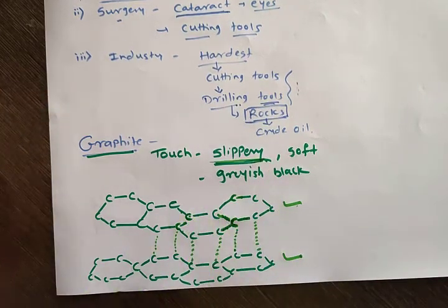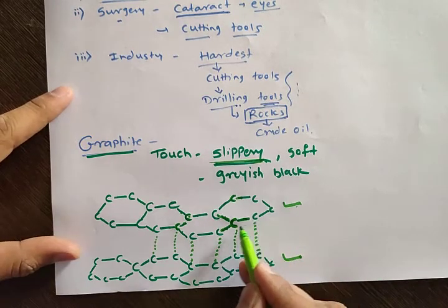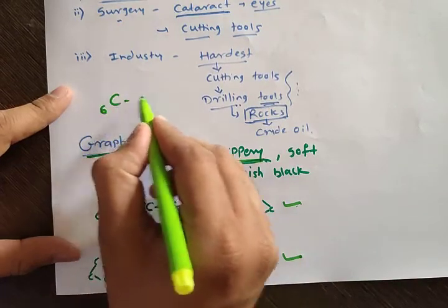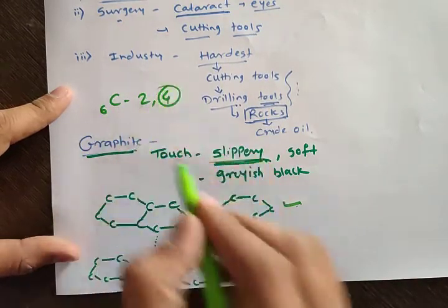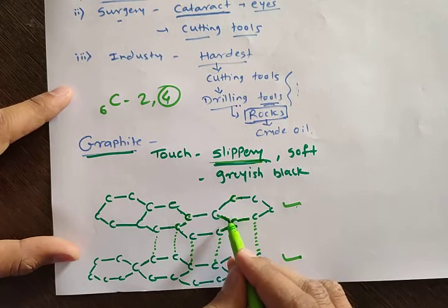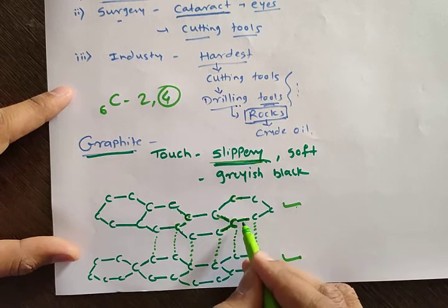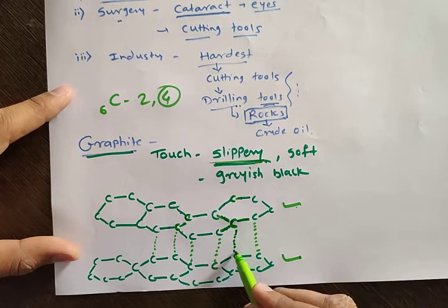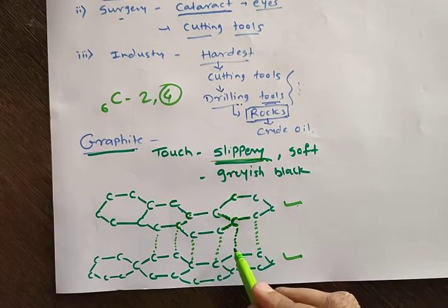Okay, so this is the reason and very important to understand. I hope all of you have understood. Now, this carbon, I already showed you, has 4 valence electrons, correct? Each carbon has used 3 electrons for the formation of these 3 bonds, and the 4th electron is used to form this bond. But as I told, this bond is weak.